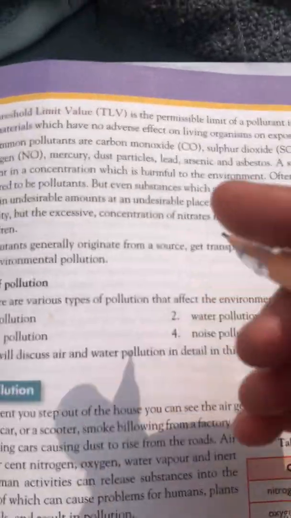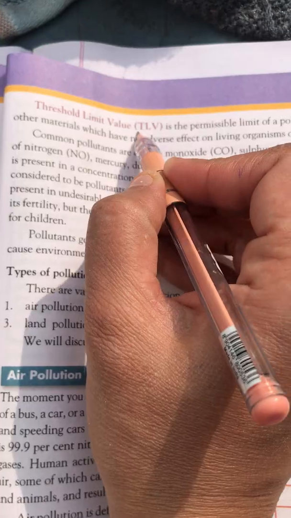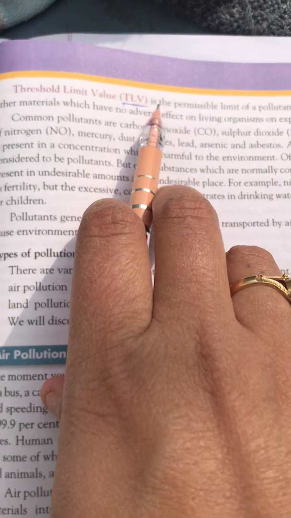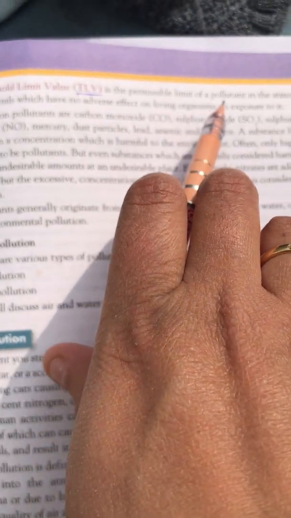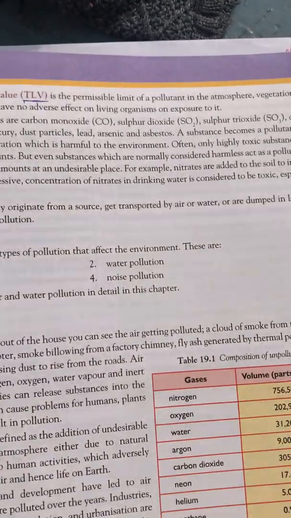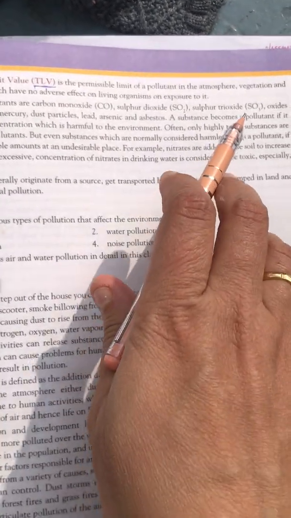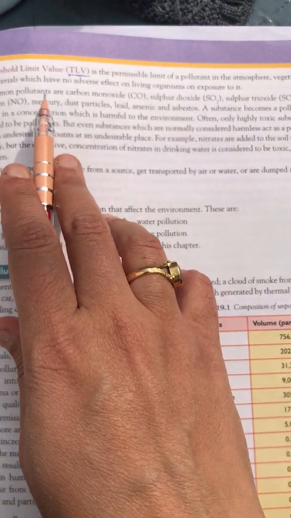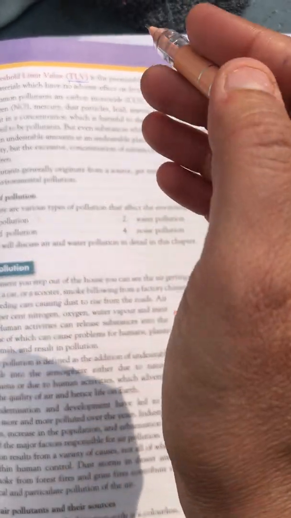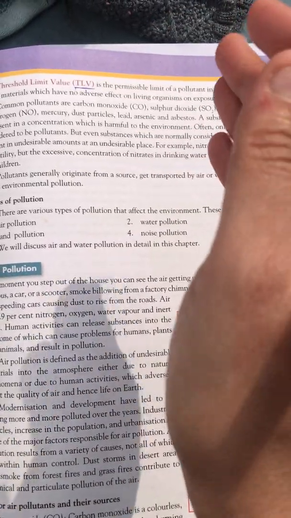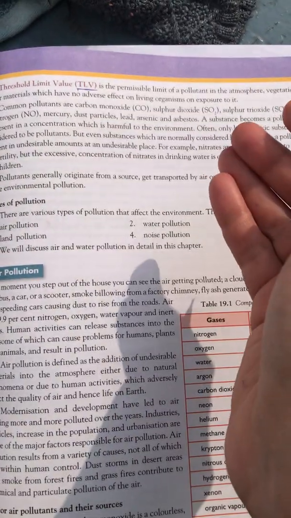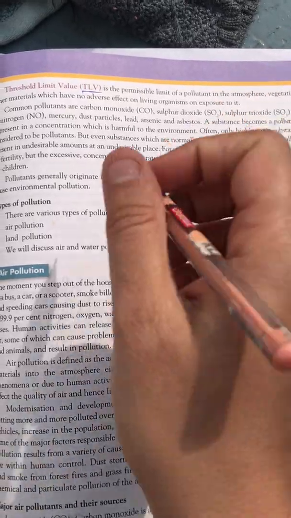So next we have the very important TLV. Now what is TLV? TLV is the threshold limit value, the permissible limit of pollution in the atmosphere, vegetation, and which has no adverse effect on living organisms. It means it is the limit below which the pollution is desirable, but above which the pollution becomes uncontrollable. So it is the limit.